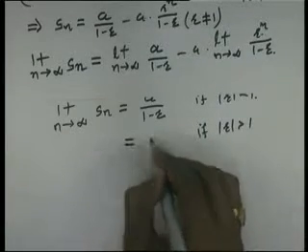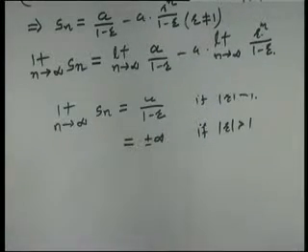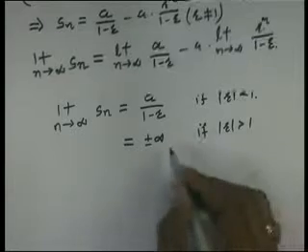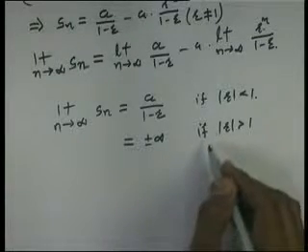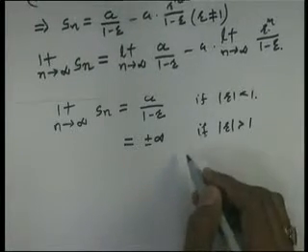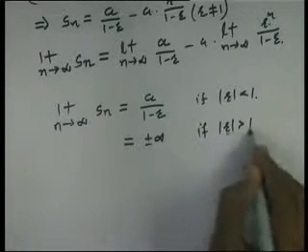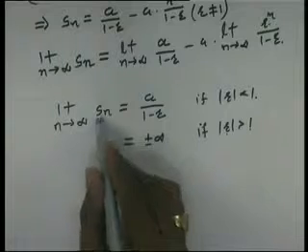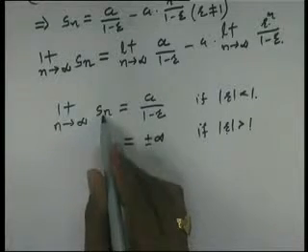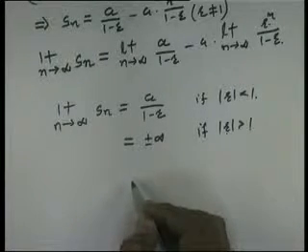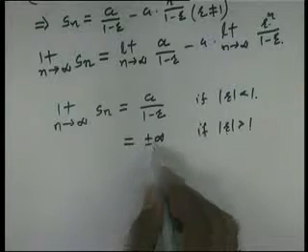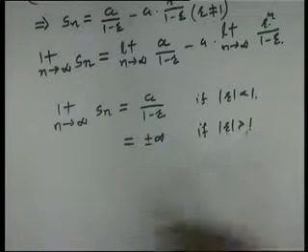If r is positive, we get plus infinity, and if r is negative, we have more than one limit, plus or minus infinity. Therefore for mod r greater than 1, the limit of the sequence of partial sums does not exist, and therefore it is divergent.